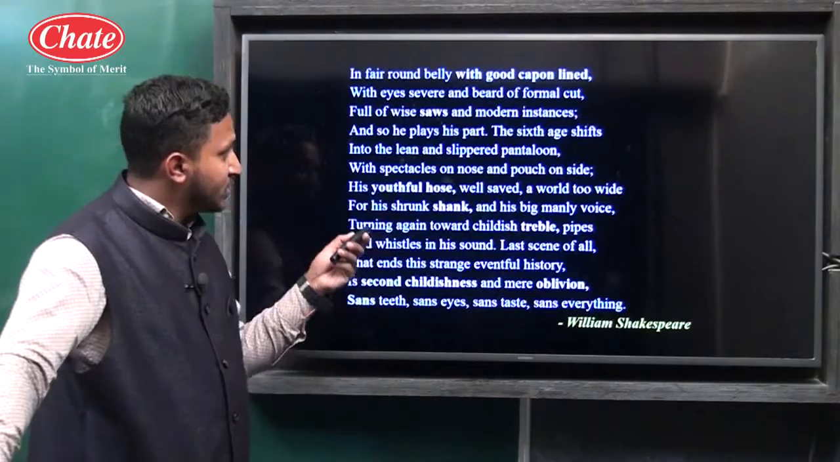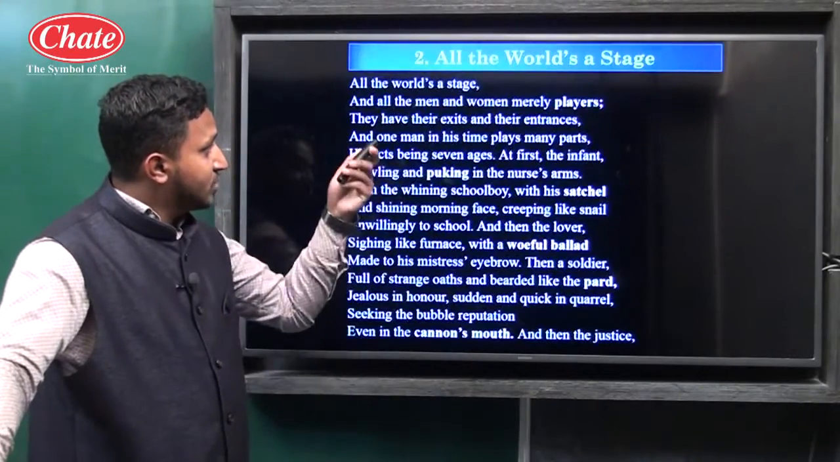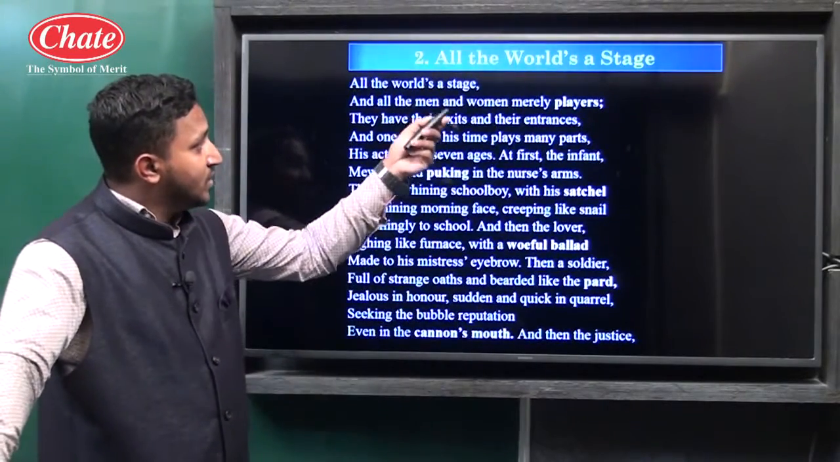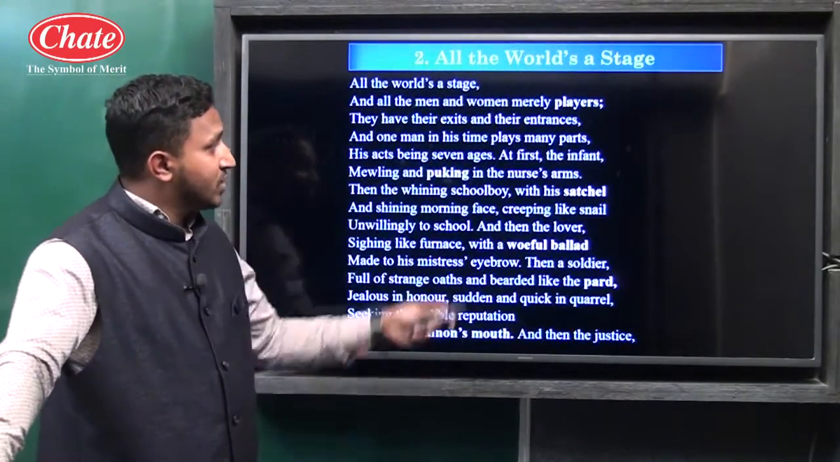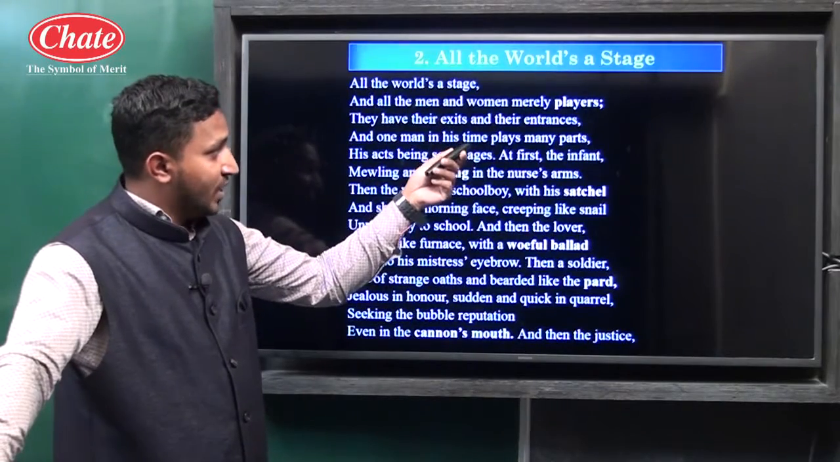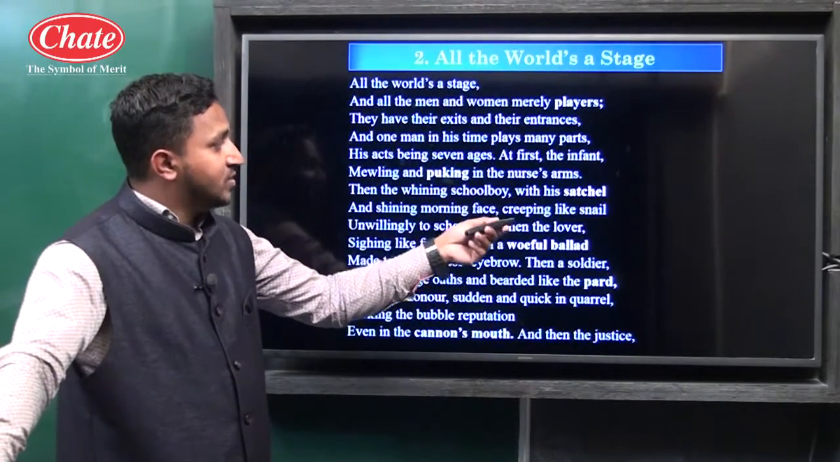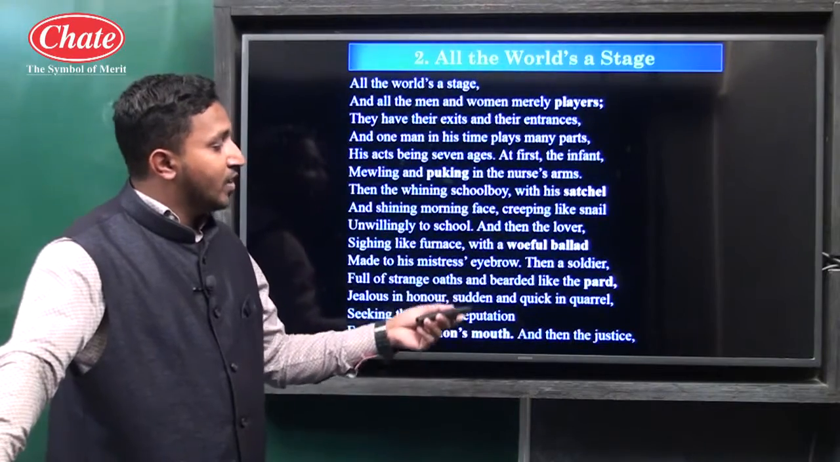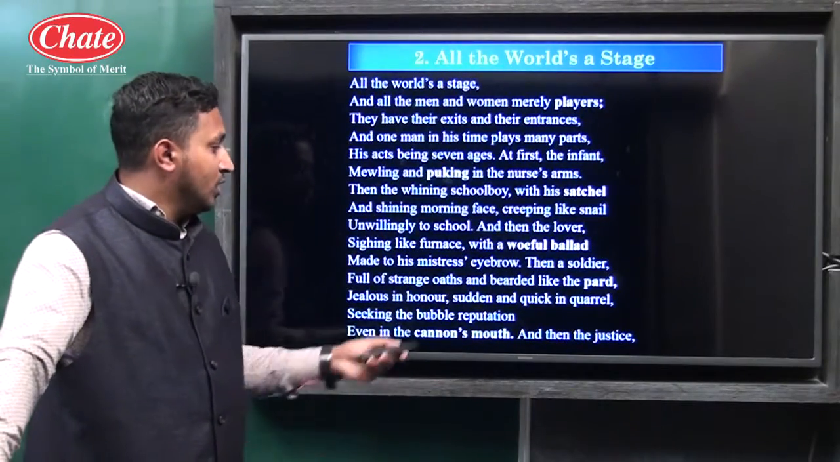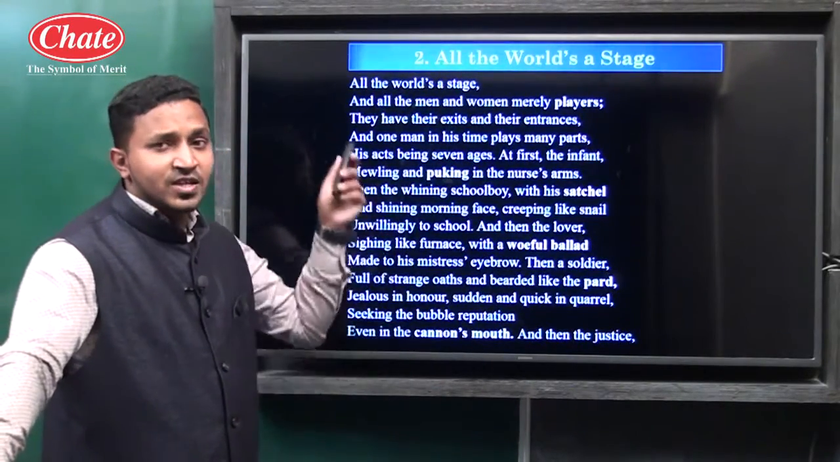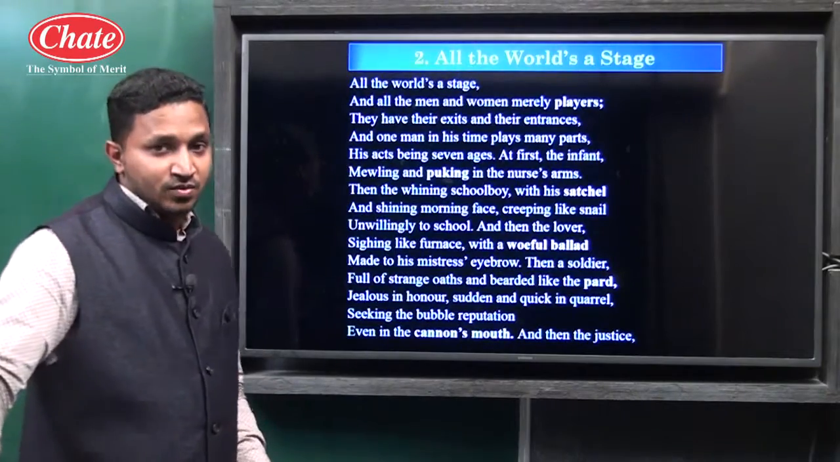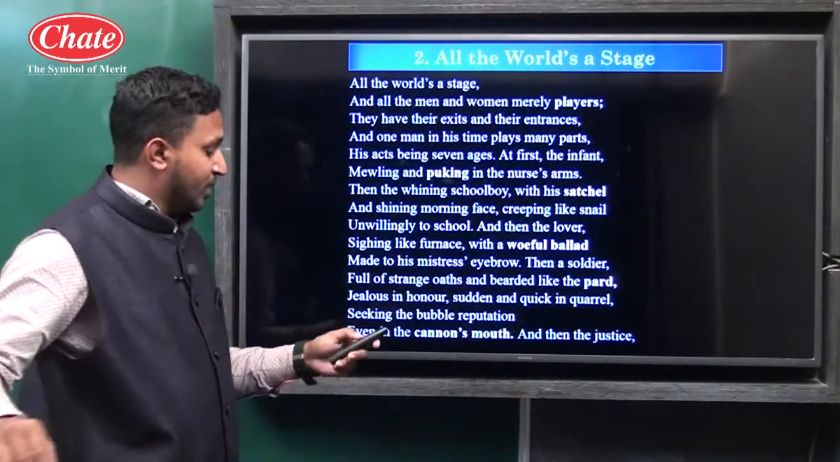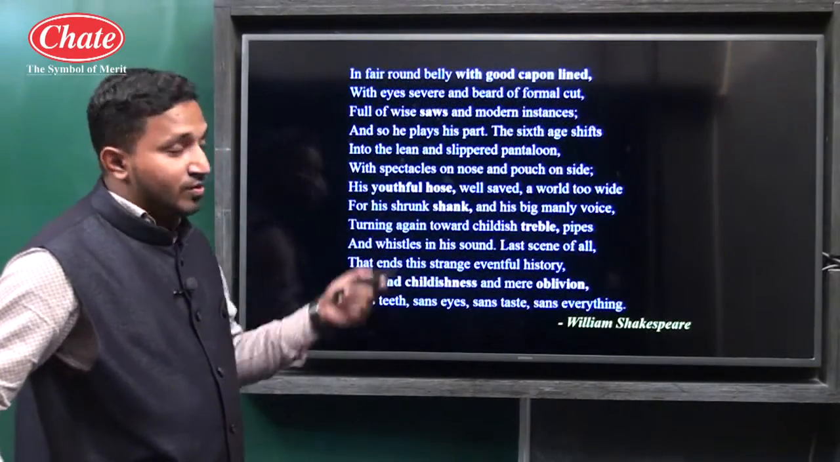That's why now, if you all see the poem here, there is no rhyme in the verse. Stage, players, entrance, part, infant, arm, satchel, snail, lovers, ballads, soldier, part, quarrel, reputation, justice. There is no link of rhyming verse here. So the whole poem will be considered free verse, or we can say blank verse.